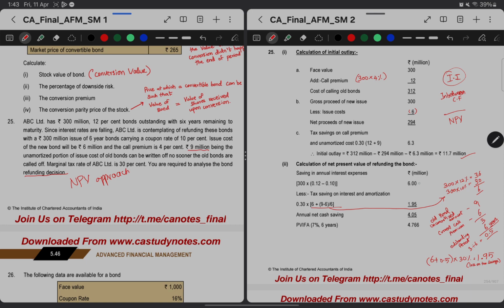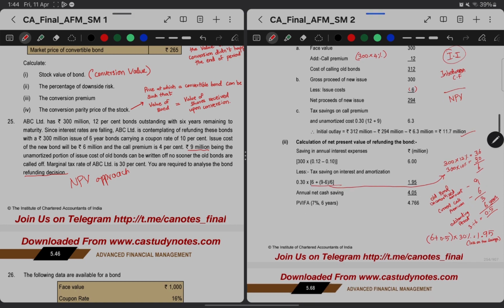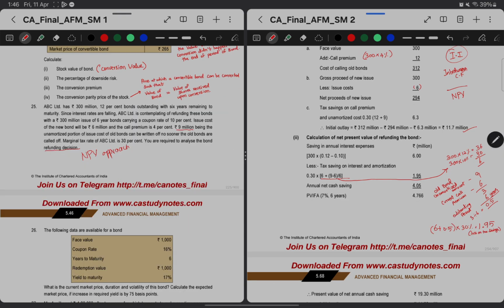So 6 million interest savings minus the tax savings which we are losing, 1.95, will give us annual net cash savings of 4.05 million, which we are discounting at 7%. The discount rate was not given in the question. It might be a typo, so ICAI has taken 7%, but they have not mentioned it in the question.